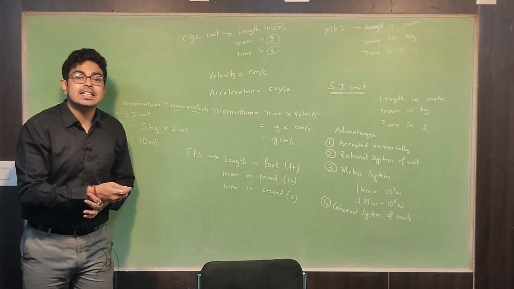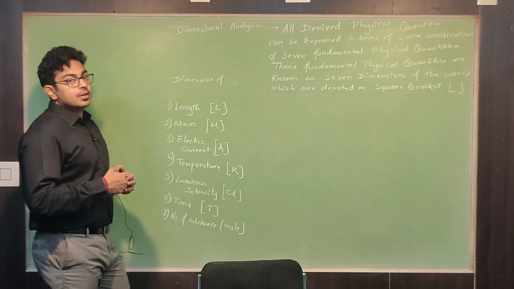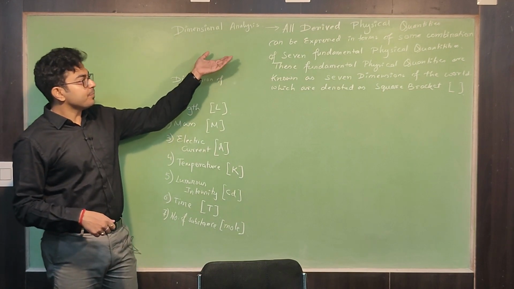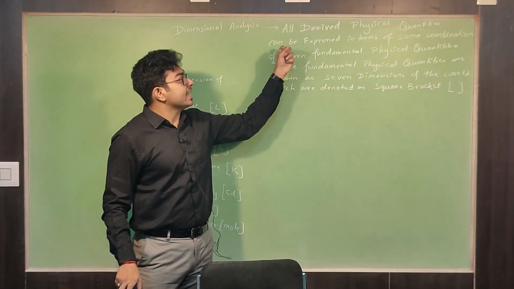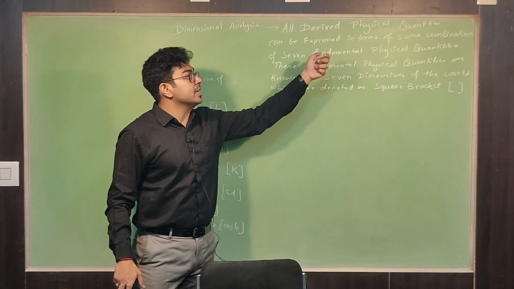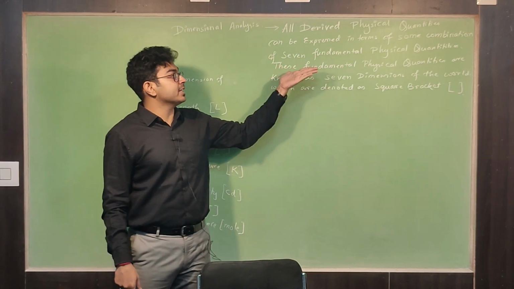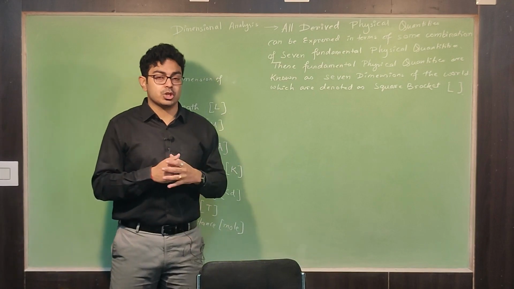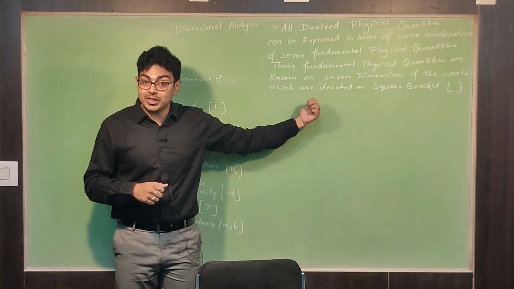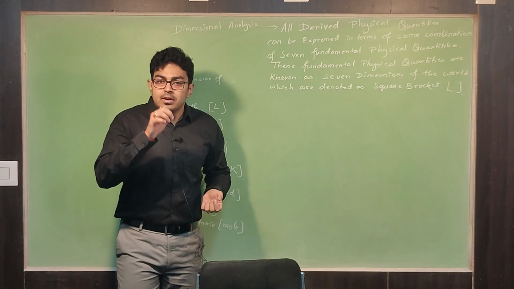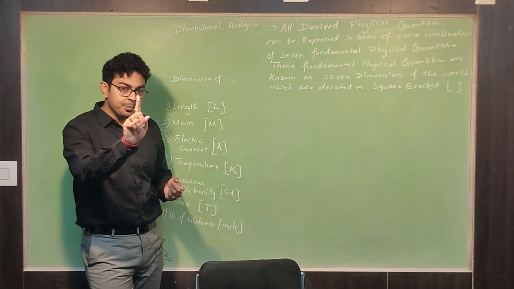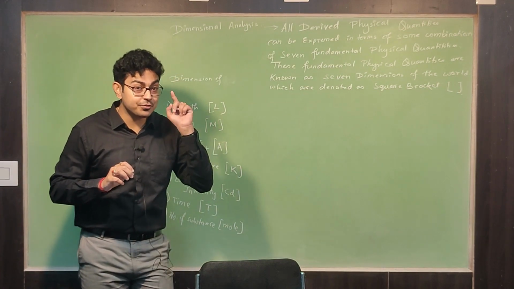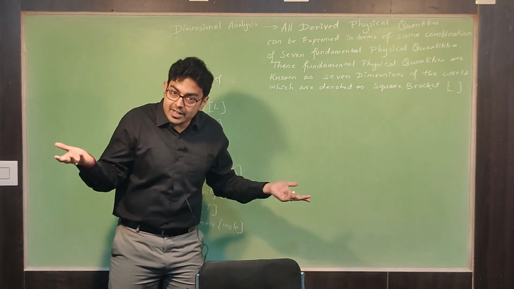Next we are going to understand dimensions. See, coming to dimensional analysis, let us see. What is it saying? All derived physical quantities can be expressed in terms of some combination of 7 fundamental physical quantities. These fundamental physical quantities are known as the 7 dimensions of the world, which we denote in square brackets. At the beginning of this video, I told you what physical quantities and fundamental physical quantities are, and with the help of these fundamental physical quantities we can derive any other physical quantity.